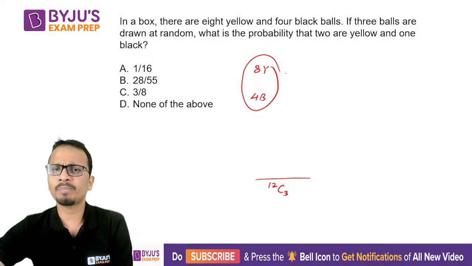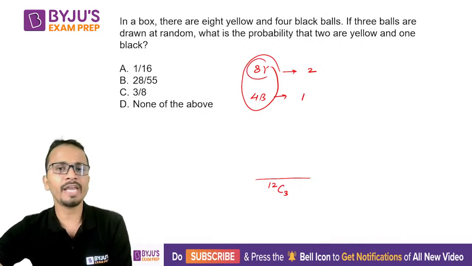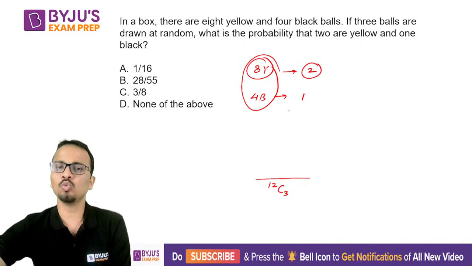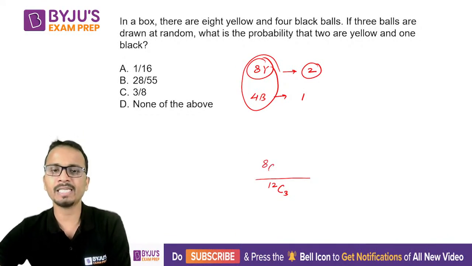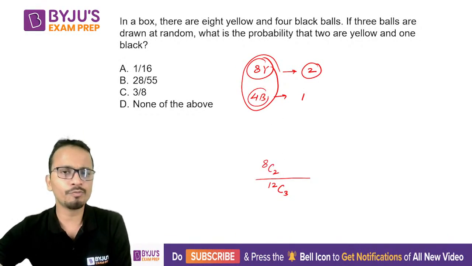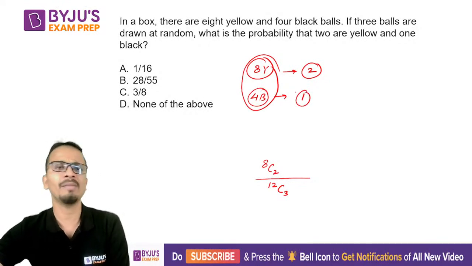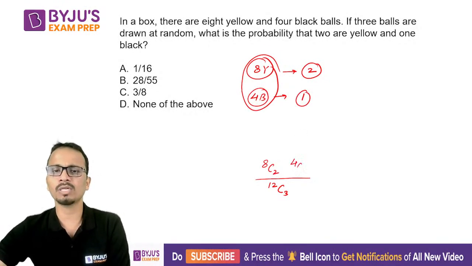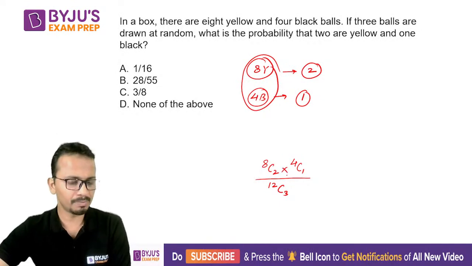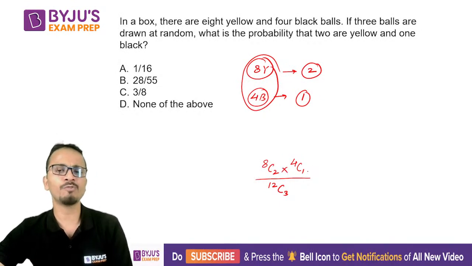We need to find the probability that 2 of the balls are yellow and 1 of them is black. Out of 8 yellow balls, we need to select 2 yellow balls, so the number of ways will be 8C2, and out of 4 black balls, we need to select 1 black, so it will be 4C1, and we will multiply it. So 8C2 multiplied by 4C1 divided by 12C3.